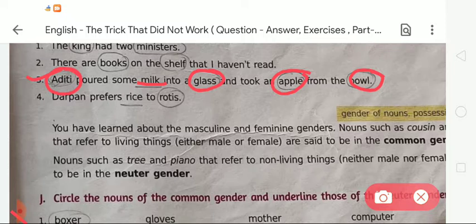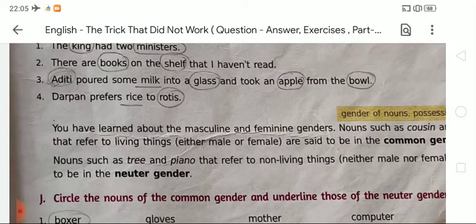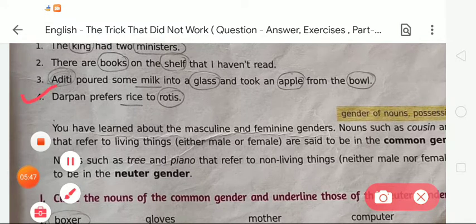Okay, so like this we have to circle the given countable and underline the uncountable nouns. Okay student, now the fourth sentence. There is a fourth sentence: Darpan prefers rice to rotis.